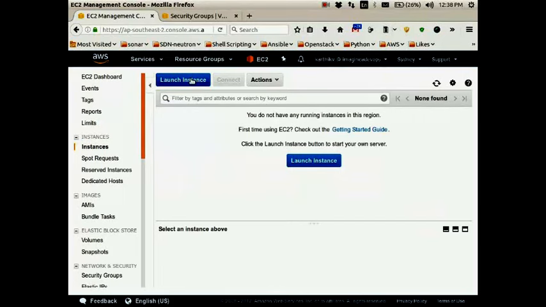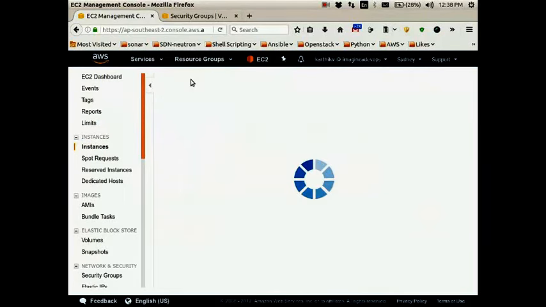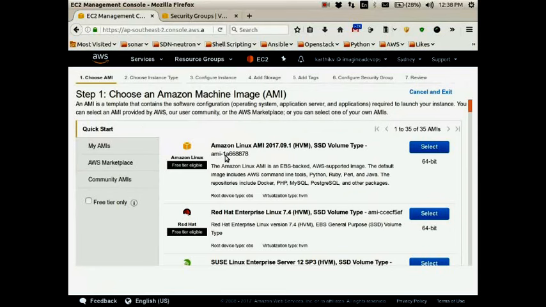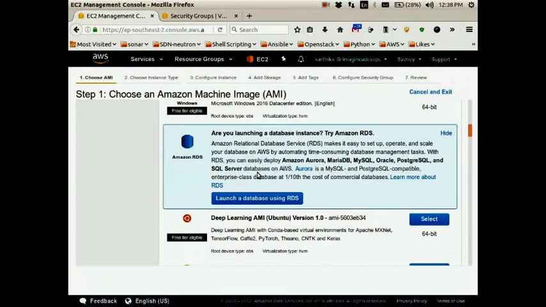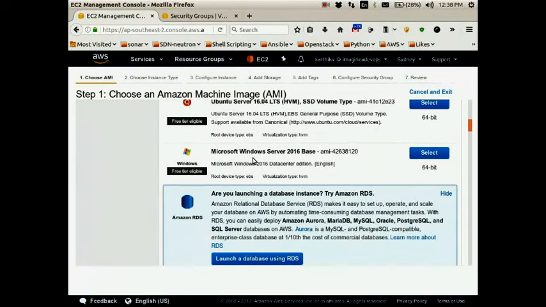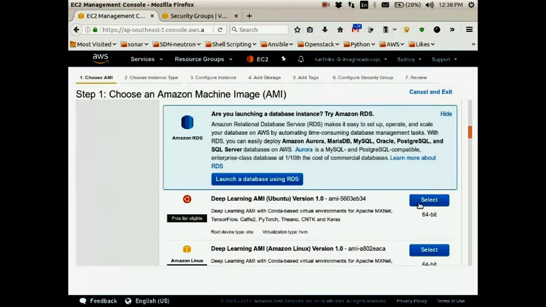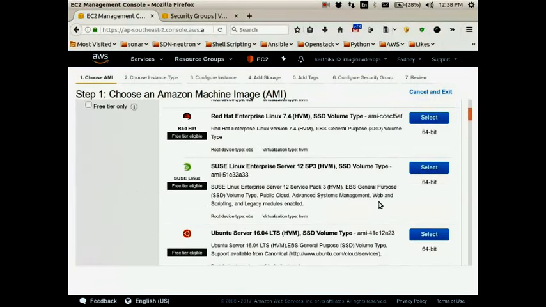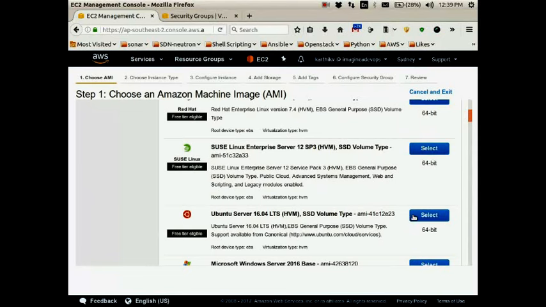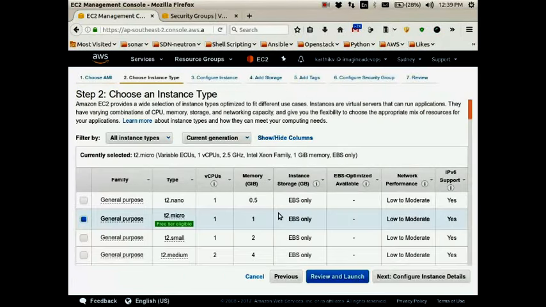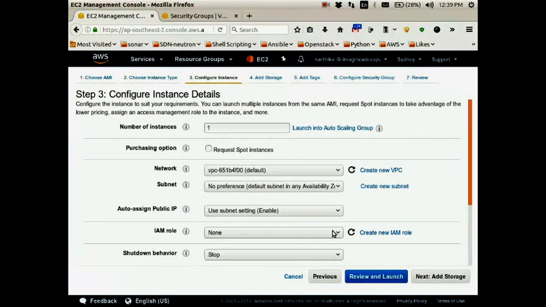I'm launching an instance. I'm clicking on launch instance. So I will choose an Ubuntu server. So I have chosen the operating system. That is the first step. Choosing the operating system is the first step. What is the next step?